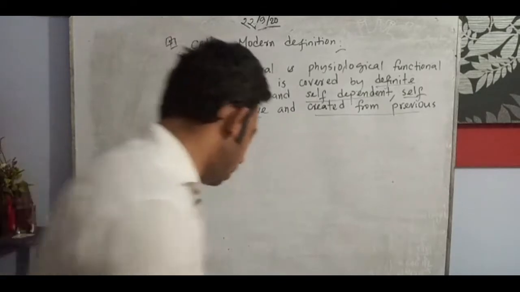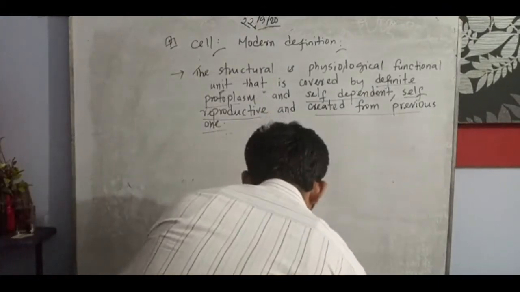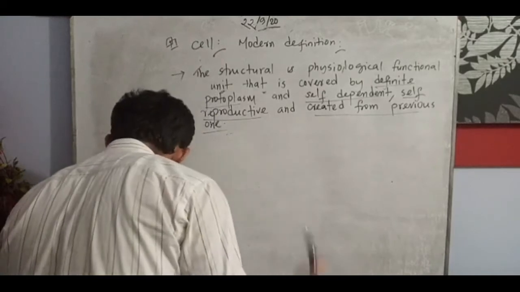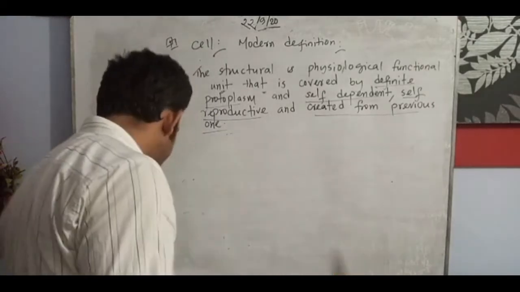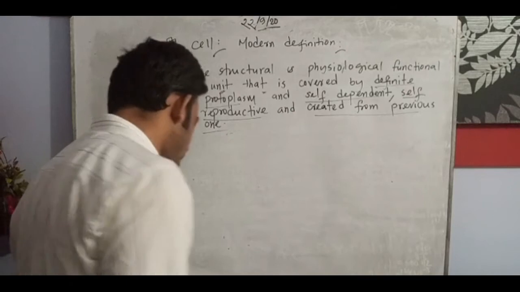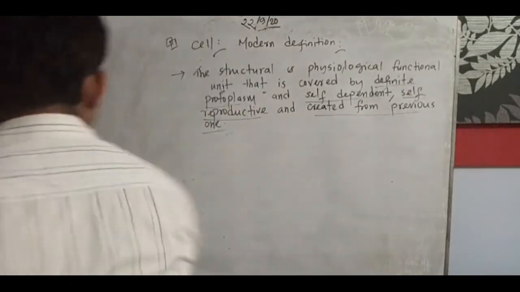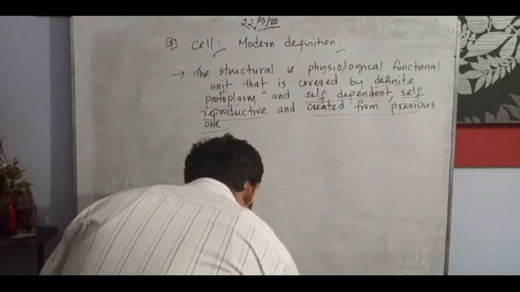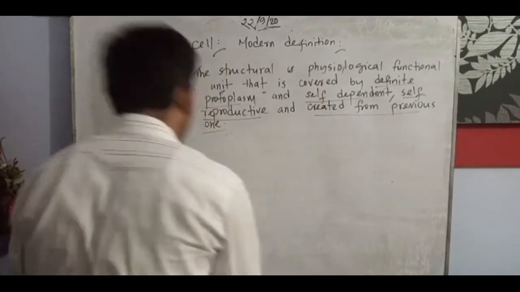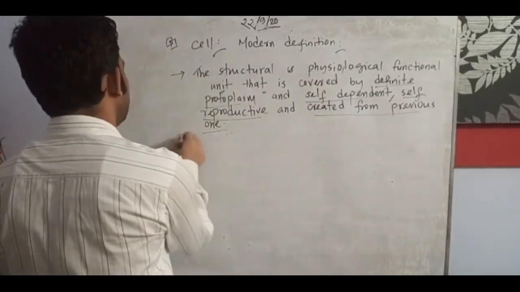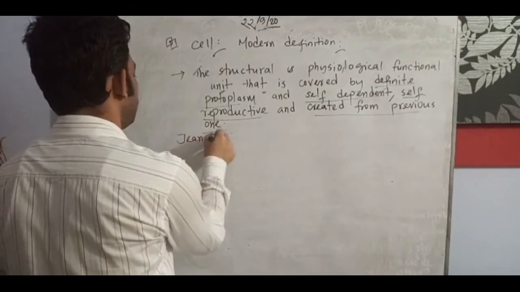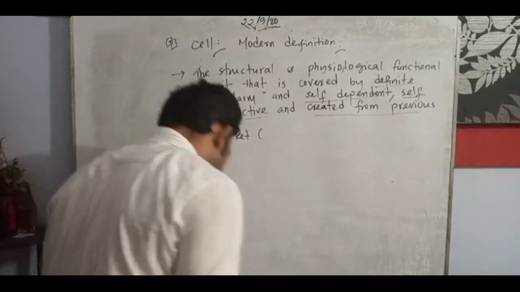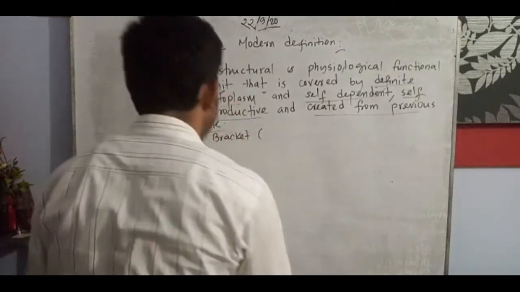By the way, now we will go through the definitions given by specific scientists. Now we will understand some, supposing Ch-1 in brackets. You can write Ch-1 in brackets. He gave the definition of the cell in 1961.